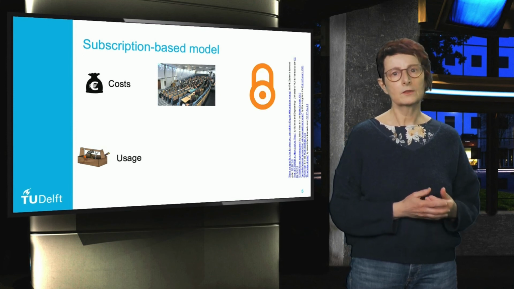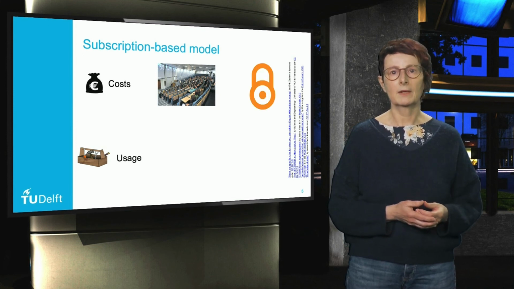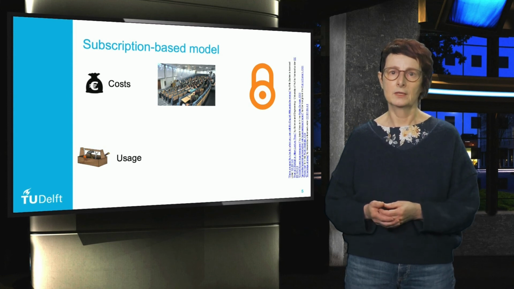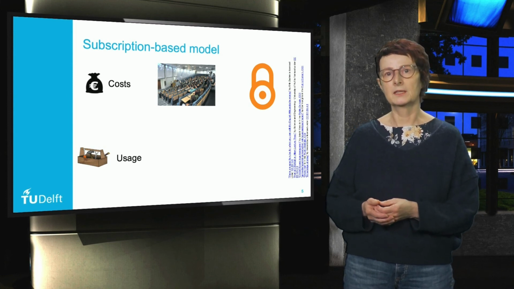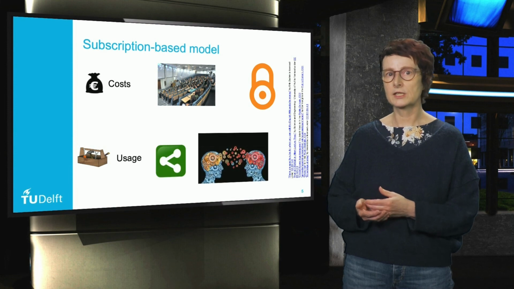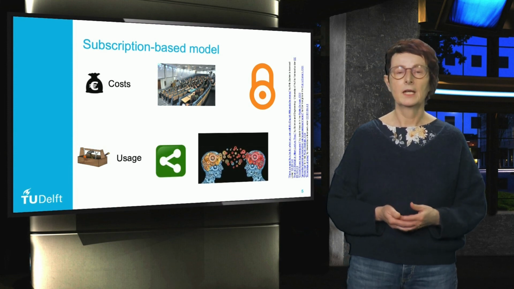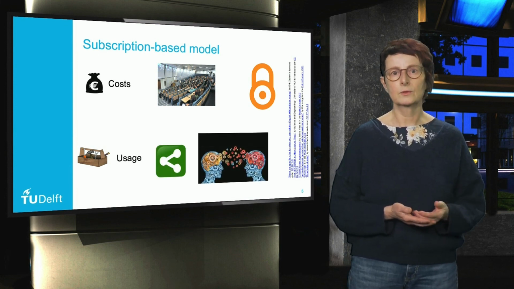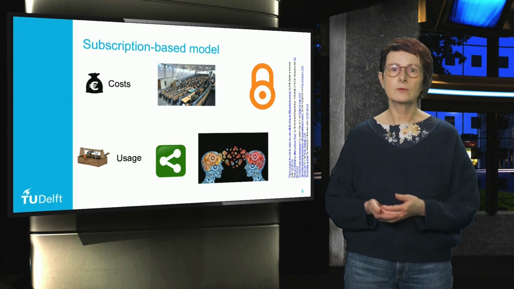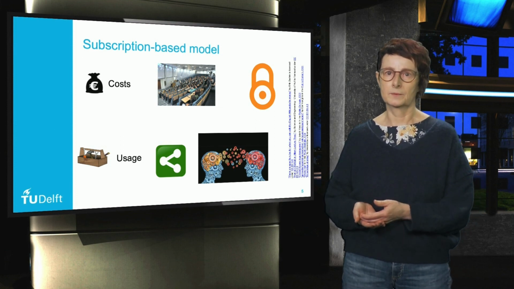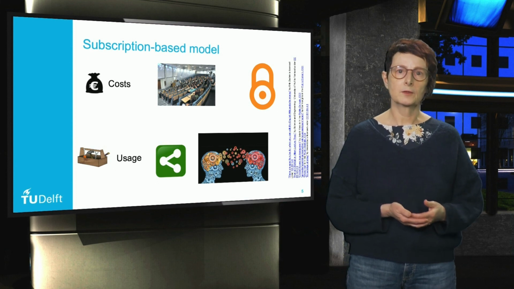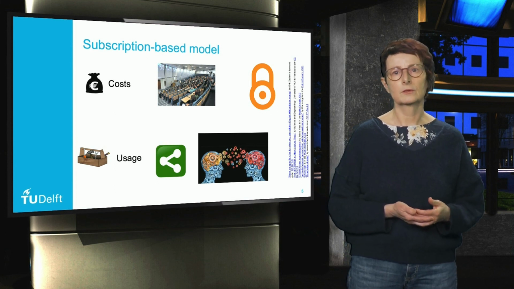Second, because in the subscription-based model, the copyright is in the hand of the publisher. Therefore, authors are sometimes limited in the extent to which they can share their article with other people, such as fellow researchers, students, and practitioners, and need to ask the publisher for permission. For most open access publications, these limitations do not exist.